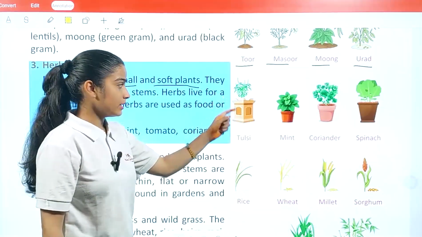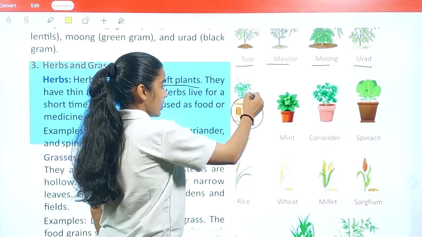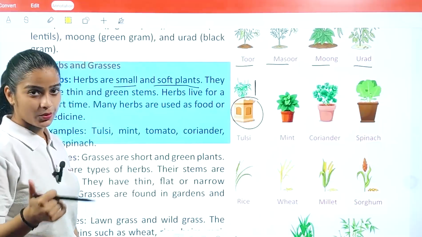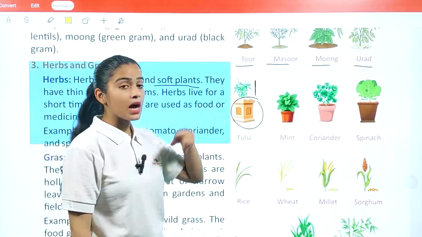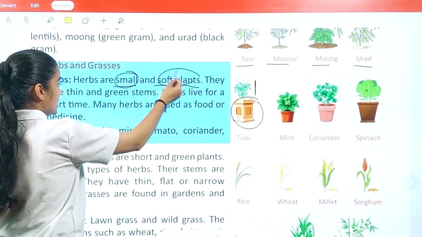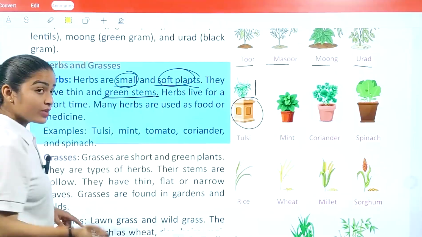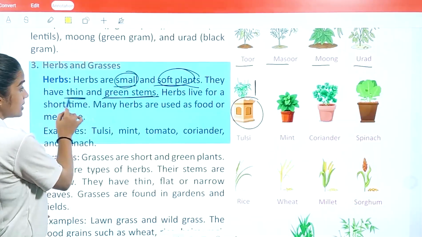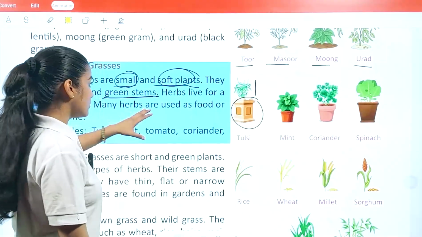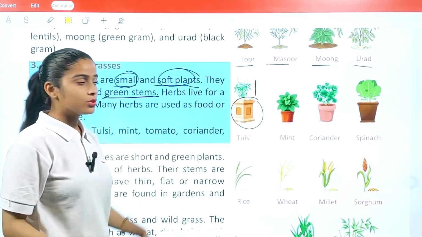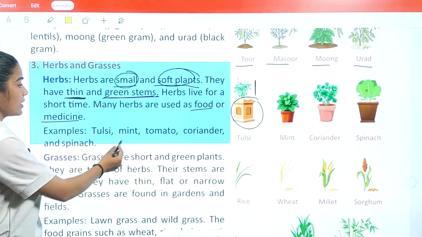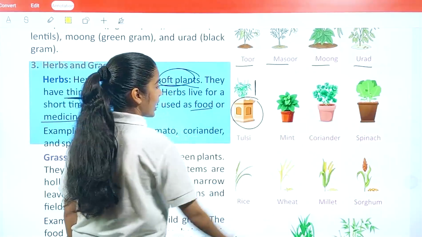First of all, if you see here, this is smaller in size as compared to shrubs. Okay, clear? Next, the stems are green in color. What we understand here: first, they are small, soft plants and they have green stems. With green stems, they are also thin in size and they live for a small period of time. And these herbs are basically used for food or medicinal uses. What are the examples we have? We have tulsi, mint, coriander, and spinach.